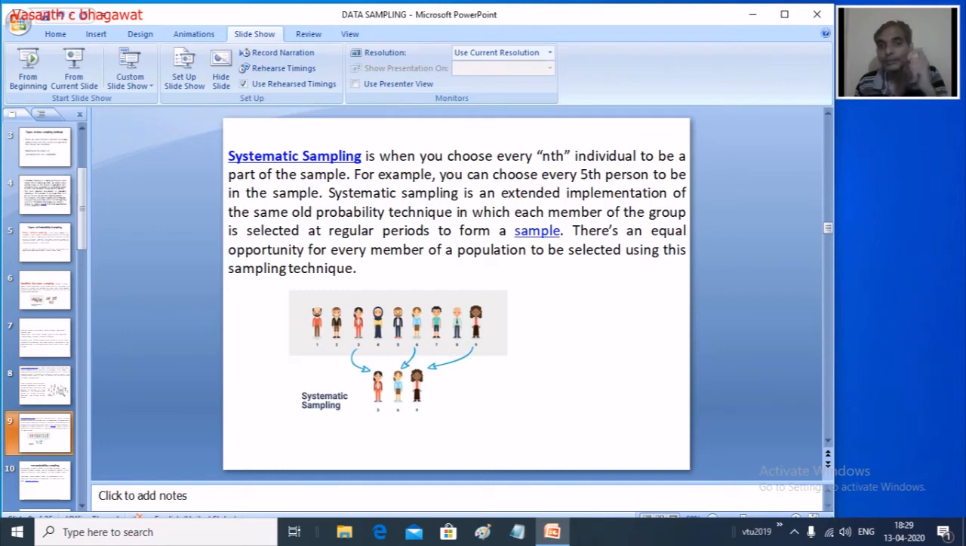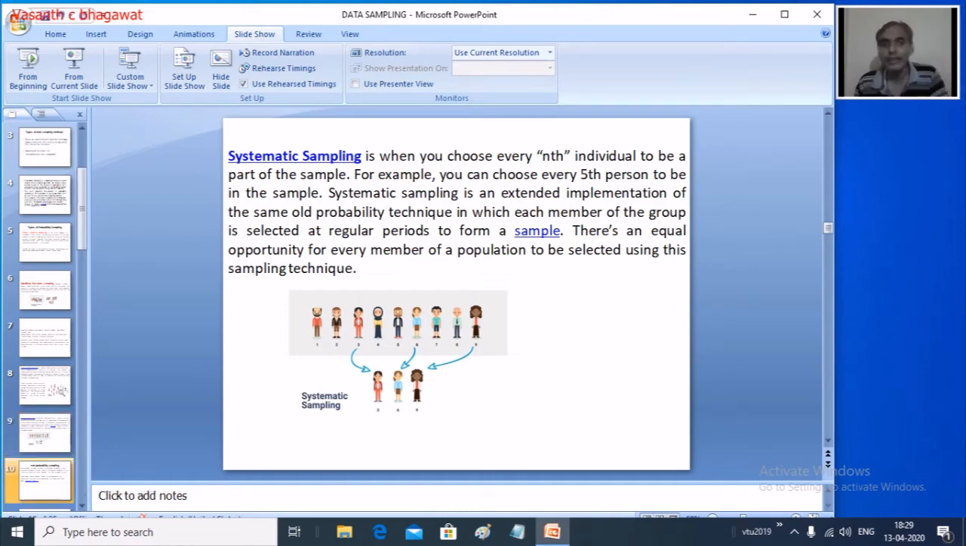So systematic sampling is where you choose every nth individual from a part of a sample, right? So we call it systematic sampling. This is another way in which you can select a group of persons from your entire population, and we can call that a sample.